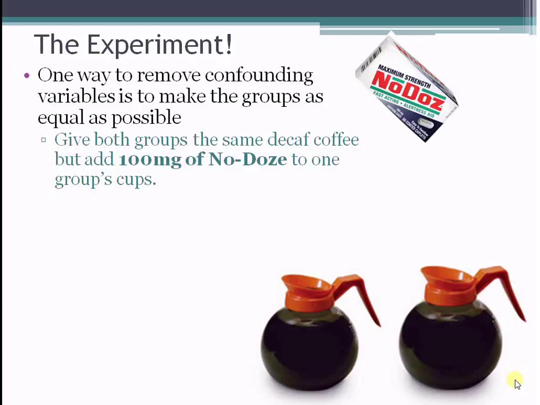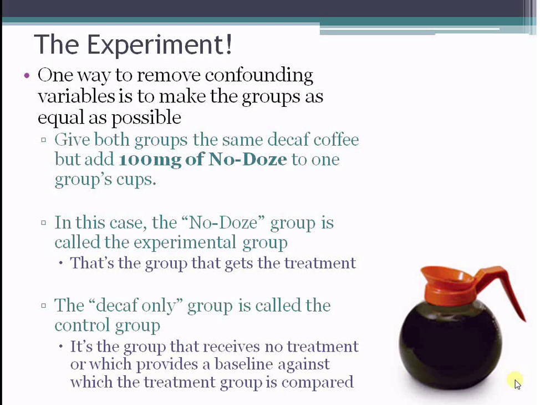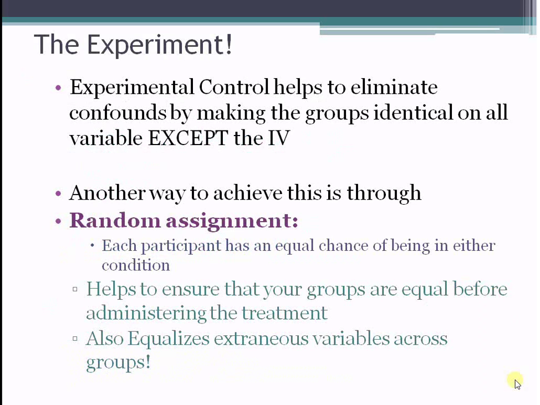So what we could do is make 2 pots of decaf coffee using the same exact methods, using the same exact beans, the amount of hot water, and then we could add caffeine to one of those. And then that way the experimental group gets decaf coffee with caffeine, and the control group gets decaf coffee. So they get all the same stuff, the hot water, the non-caffeine components. It's all exactly the same, except the only difference is the presence or absence of caffeine. And this eliminates confounds because the groups are identical except for the independent variable.